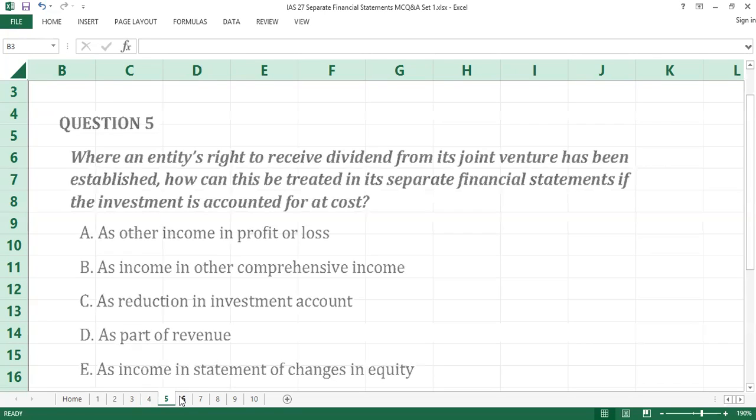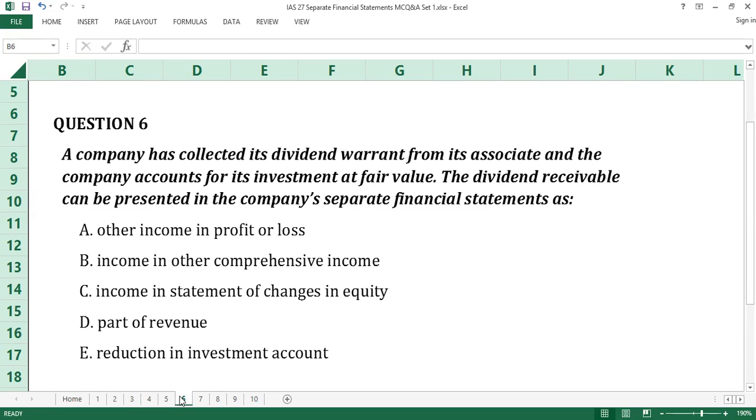Question number 6. A company has collected its dividend warrant from its associates, and the company accounts for its investment at fair value. The dividend receivable can be presented in the company's separate financial statement as dash. A, other income in profit or loss. B, income in other comprehensive income. C, income in statement of changes in equity. D, part of revenue. E, reduction in investment accounts.